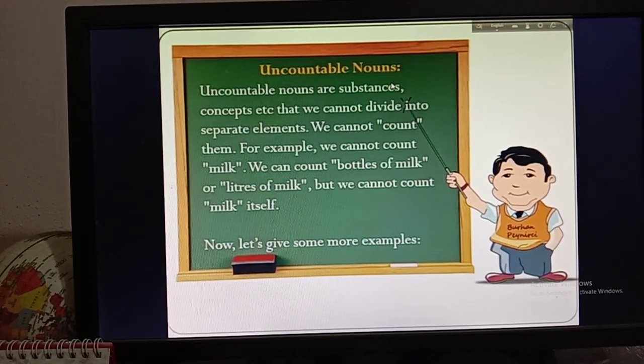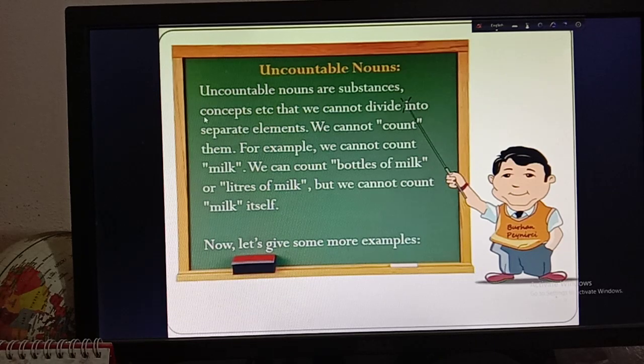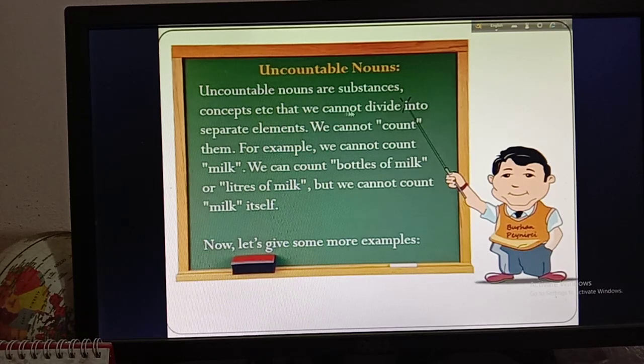Okay, now I am going for uncountable nouns. So uncountable nouns means the nouns that cannot be counted. Okay, so you can write like this or you can write like this: uncountable nouns are substances or concepts, etc., that we cannot divide into separate elements.